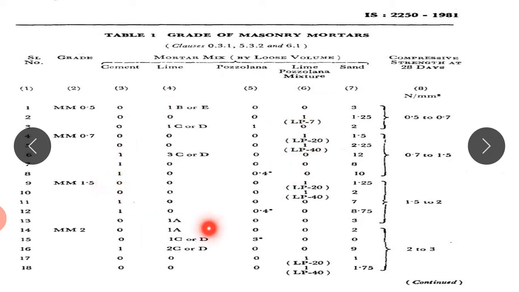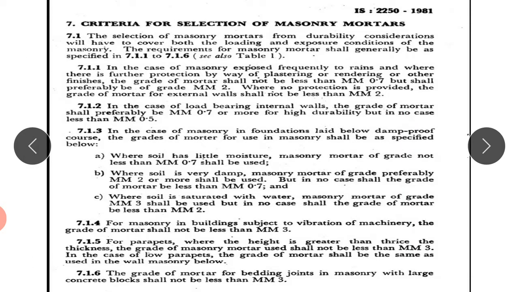Likewise, all the grades of mortar are given in IS 2250, and the 28-day compressive strength of that particular grade is also mentioned. As per the requirement and the surrounding conditions, one can select the mortars. Mortar is the mixture that we use for joining two stones or two bricks.